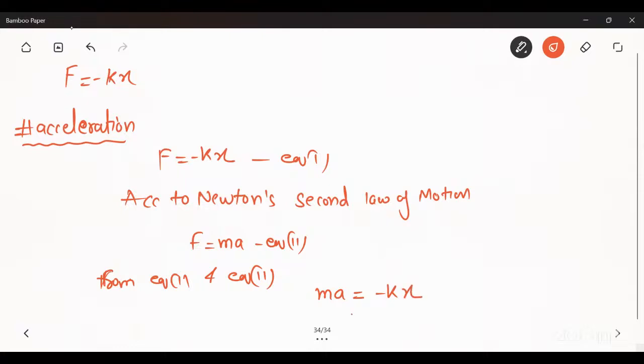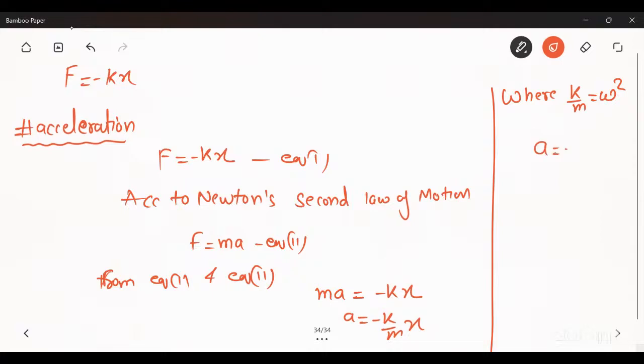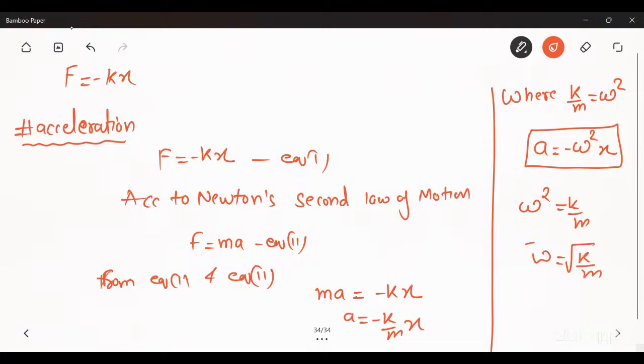So ma is equal to minus kx, so a is equal to minus k upon m times x, where k upon m is omega square. So the value of a will be minus omega square x. This is the value of acceleration, where omega square is equal to k by m, or omega is equal to under root k by m.